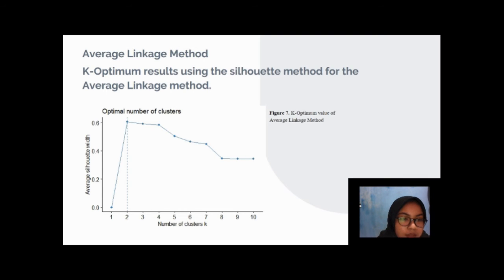And now the third hierarchical method is the average linkage method. Figure 7 shows the optimum K value of the average linkage method using the Susilowati method.